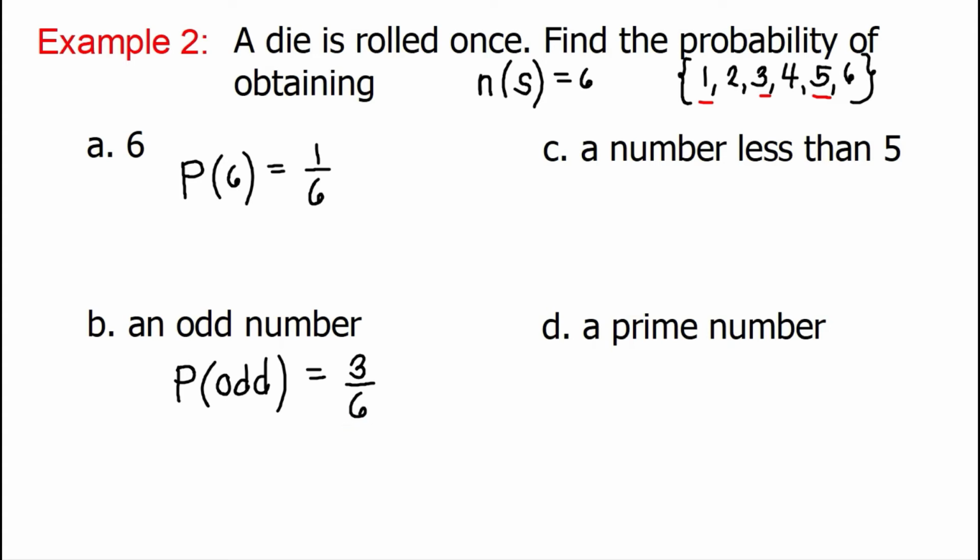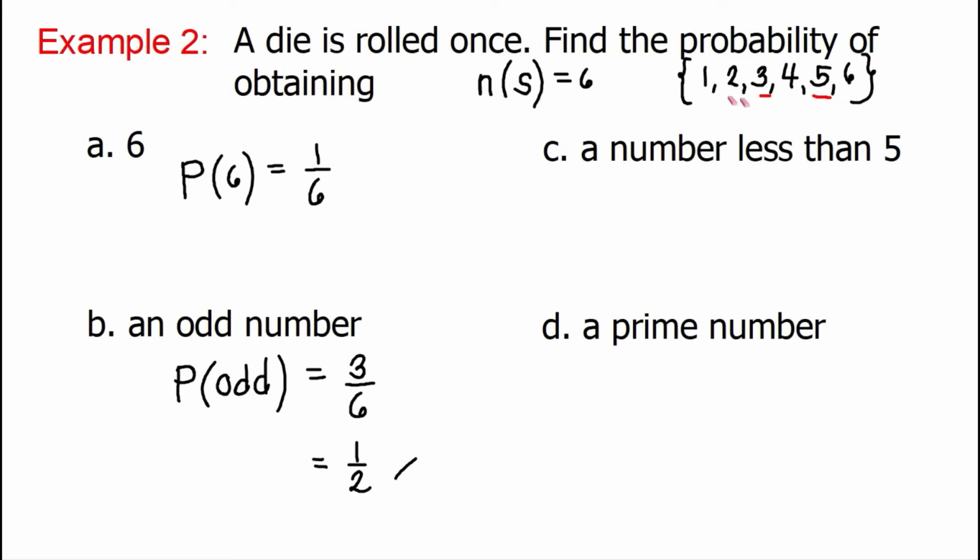But it's important to remember that we must always reduce our answer to lowest terms. So, what is the lowest term of 3 over 6? The lowest term of 3 over 6 is 1 over 2. So, we divide the numerator by 3. 3 divided by 3 is 1. Then, the denominator also, 6 divided by 3, that's equal to 2. So, our answer here is 1/2. The probability is 1/2. Okay?